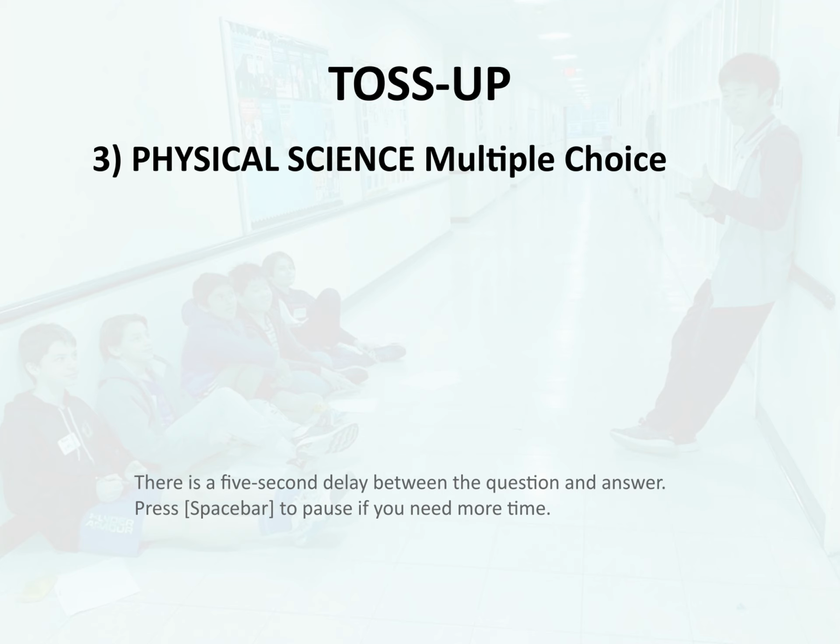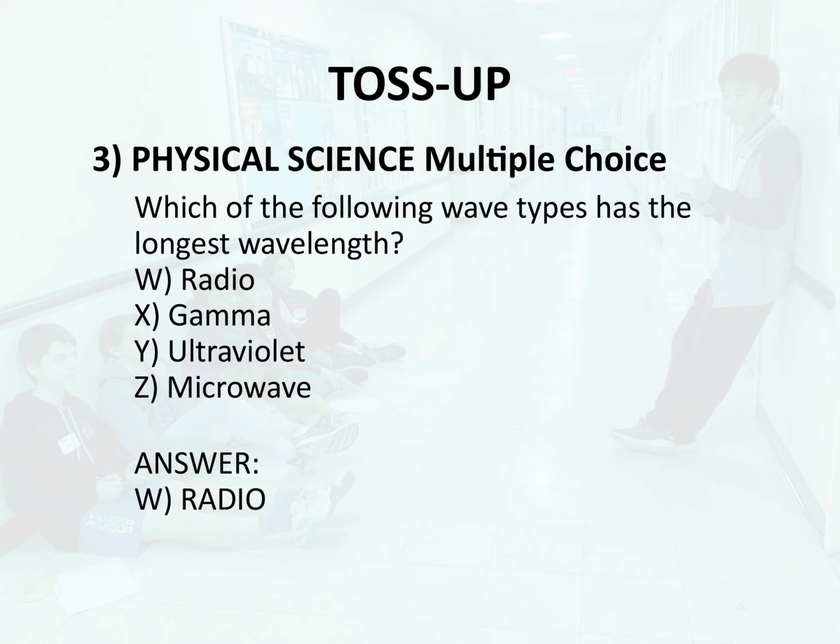Toss-up 3. Physical science. Multiple choice. Which of the following wavetypes has the longest wavelength? W. Radio, X. Gamma. Y. Ultraviolet. Z. Microwave. Answer. W. Radio.